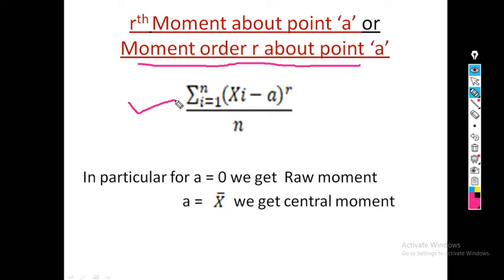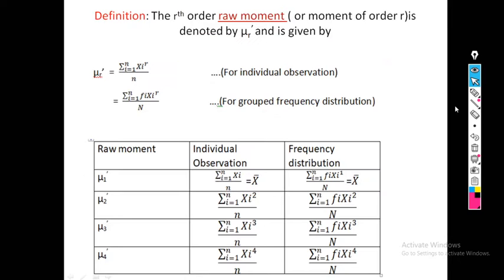So what is the formula? It is simple: summation i from 1 to n, (xi minus A) raised to r, divided by n. If the value of A is 0, in that case this moment is called the rth raw moment. If the value of A is x bar, in that case we call it the central moment. So mainly based on the value of A, there are two types of moments, the raw moment and the central moment.